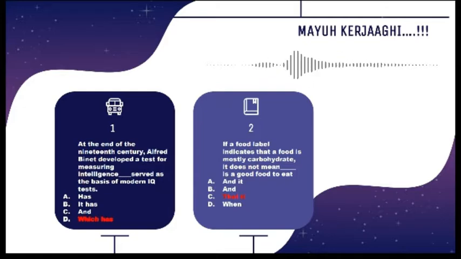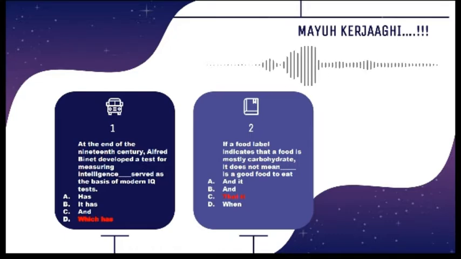And let's continue to the next question. "If a food label indicates that a food is mostly carbohydrate, it does not mean ... is a good food to eat." As with the previous trick, what we need is a connector, since the question has multiple clauses. And now, let's try to identify it.